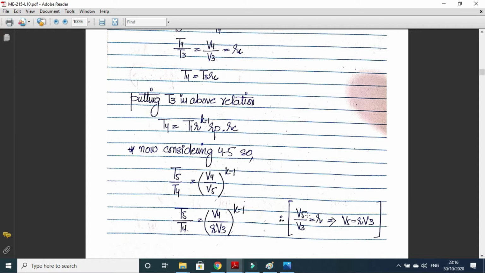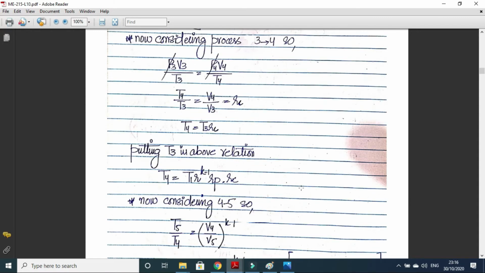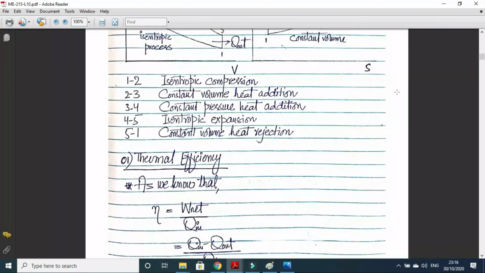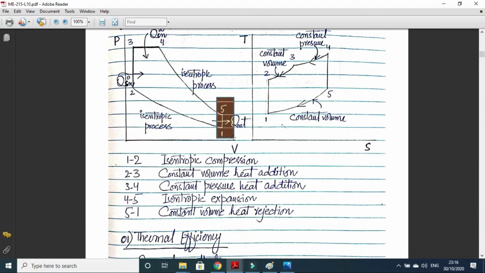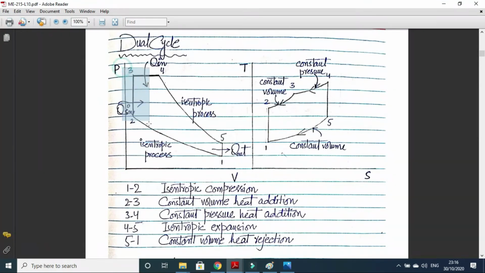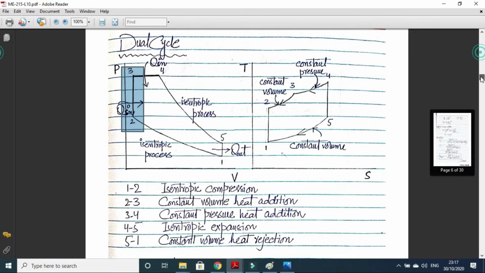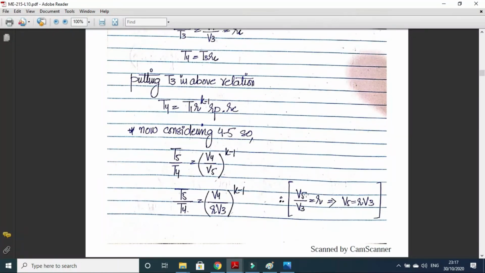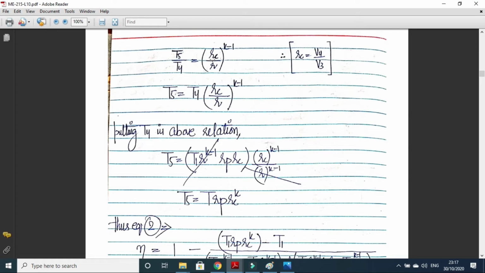V5 will be equal to V1 and V3 will be equal to V2, if we see the TS and PV diagram. So V5 upon V3 is equal to V1 upon V2, which is equal to R. Now V5 will be equal to R V3. So we can put V5 is equal to R V3, and V4 upon V3 is Rc. So V4 upon V5 will become Rc upon R.